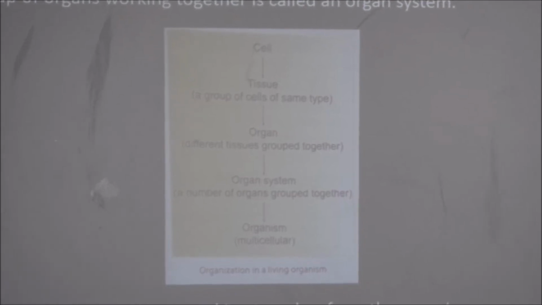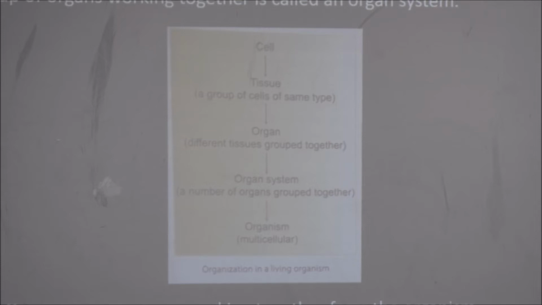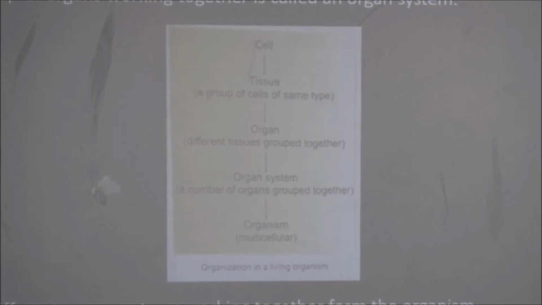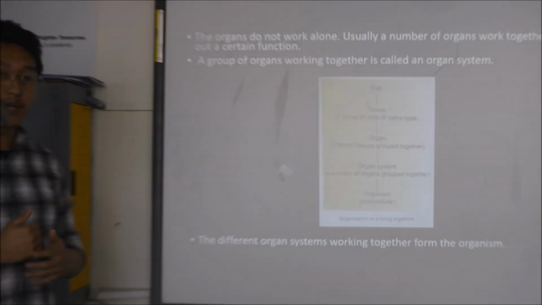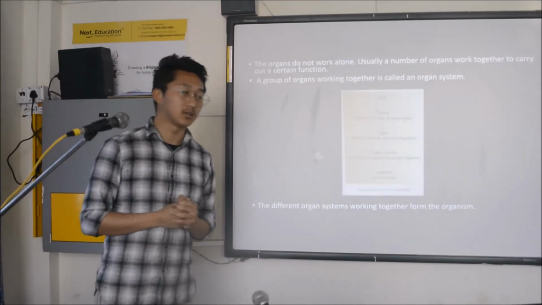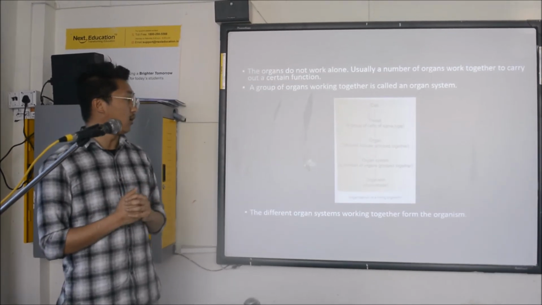So this group of cells, we call it tissue. Tissues come together to form organs. Different tissues are grouped together to form organs. Similarly, different organs come together to perform a particular function, and we call it an organ system. And finally, all the organ systems constitute and form an organism.